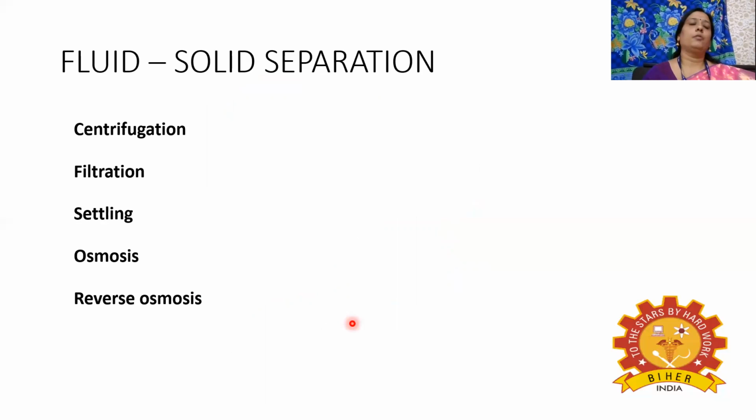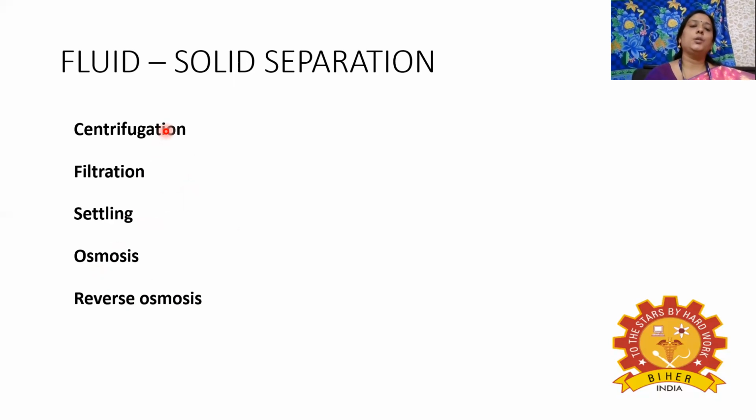Next, coming to the fluid solid separation. How to separate the fluid and solids? What are the unit operations involved in this fluid solid separation? They are centrifugation, filtration, settling, osmosis, and reverse osmosis. These are the various unit operations which are mainly involved in the separation process.